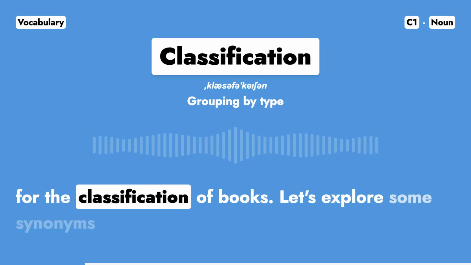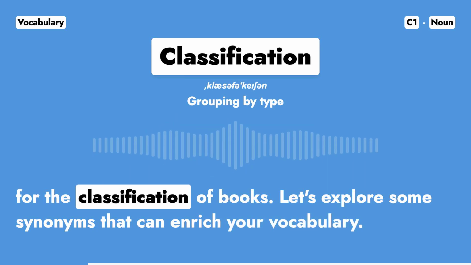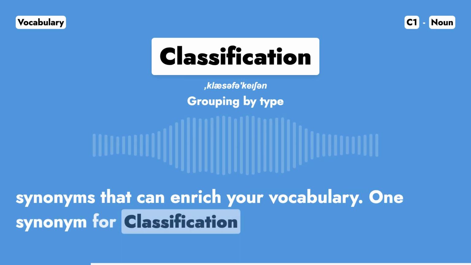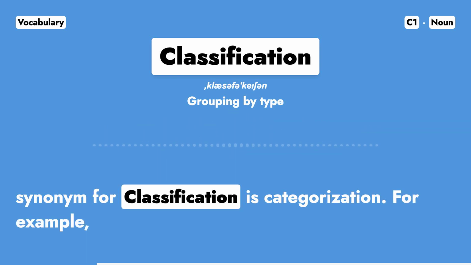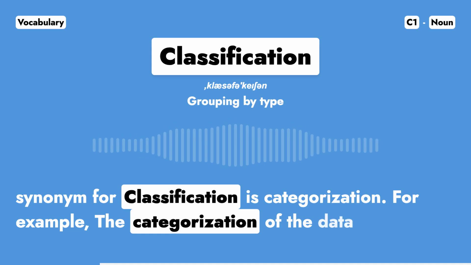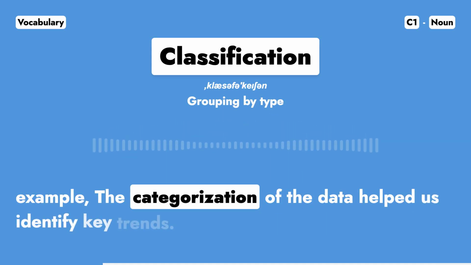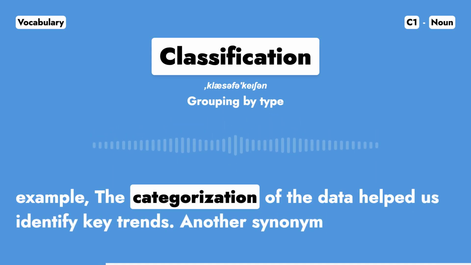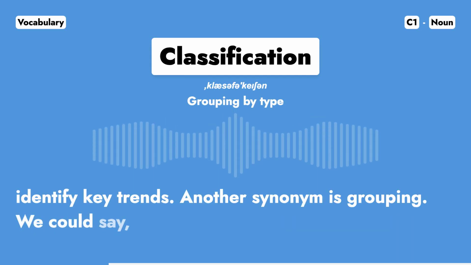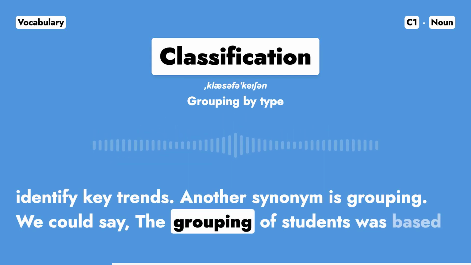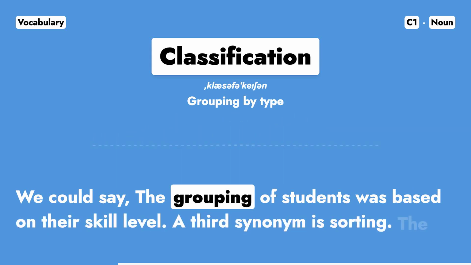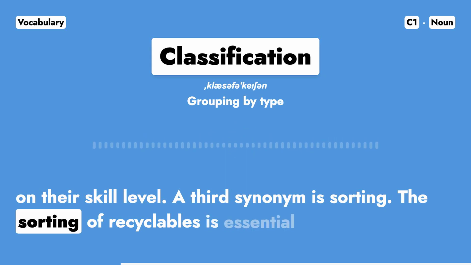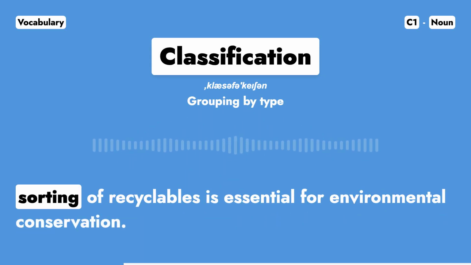Let's explore some synonyms that can enrich your vocabulary. One synonym for classification is categorization. For example, the categorization of the data helped us identify key trends. Another synonym is grouping. We could say the grouping of students was based on their skill level. A third synonym is sorting. The sorting of recyclables is essential for environmental conservation.